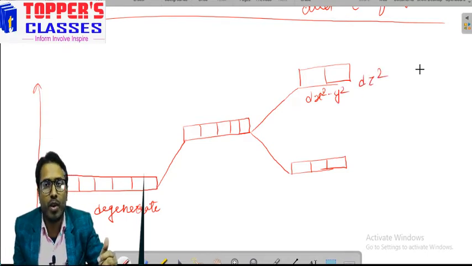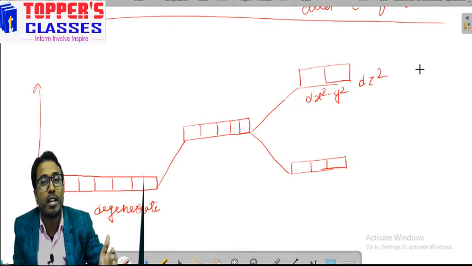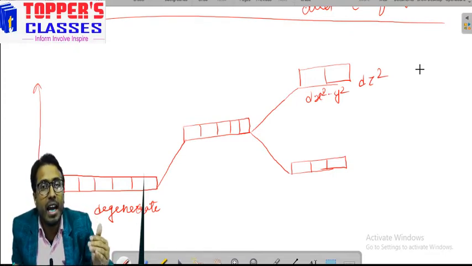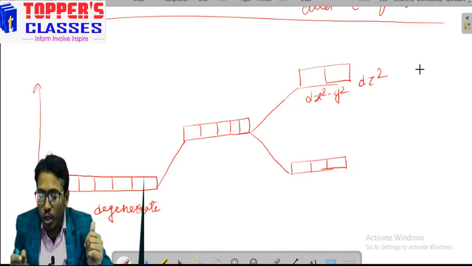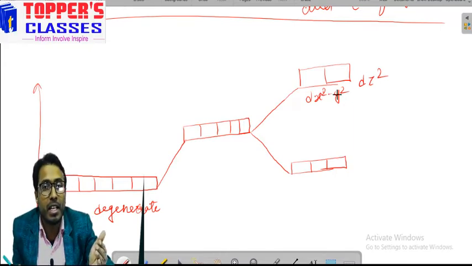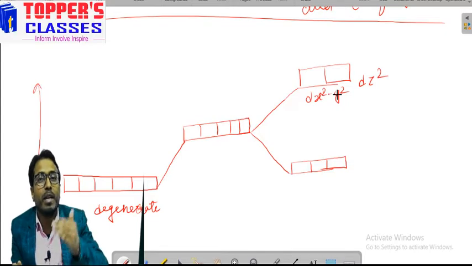As I have told you that the ligand approaches along the axis, these two orbitals will face higher repulsion, hence their energy will be higher.